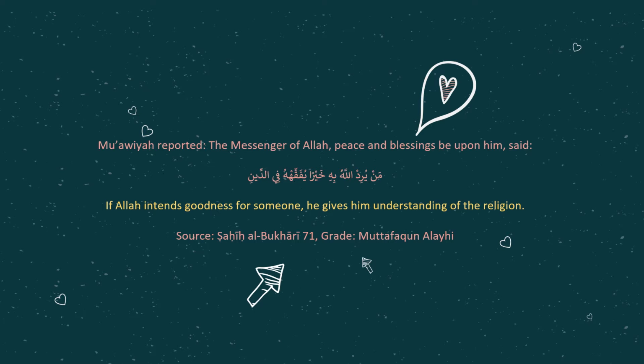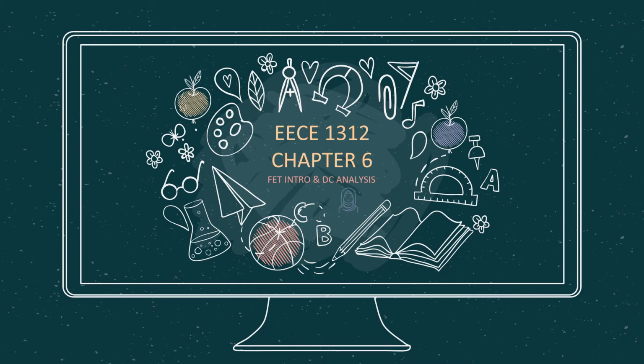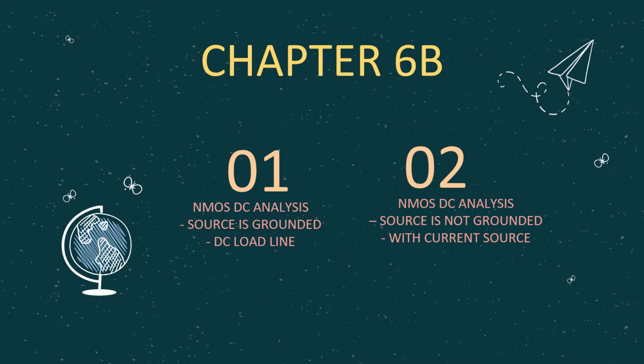coming from Allah. In this video, we are still on chapter 6, FET Intro and DC Analysis. Basically, this video is about chapter 6b, which relates to the DC analysis, where it can be divided into two subtopics. The first one is for the source grounded as well as the DC load line, and the second one is still on DC analysis, but this time for source not grounded, as well as when we are having current source in the circuit.